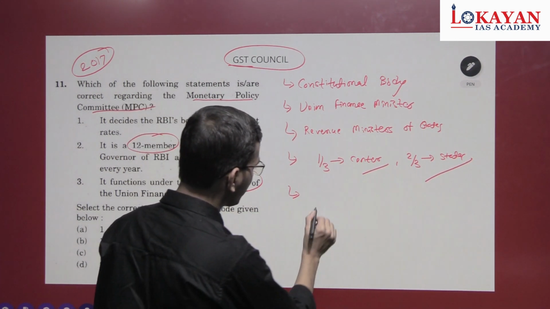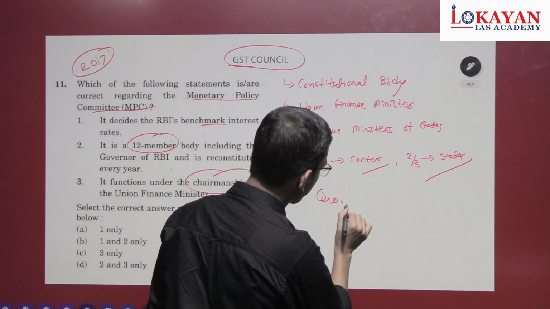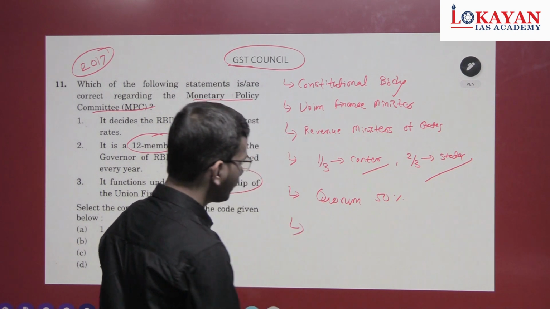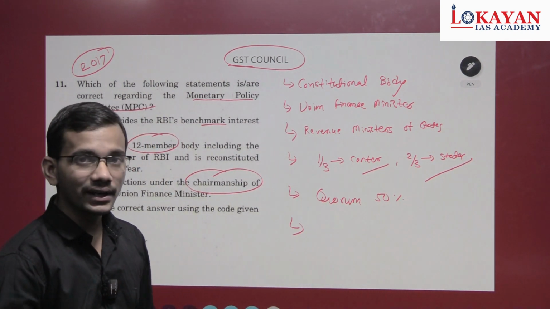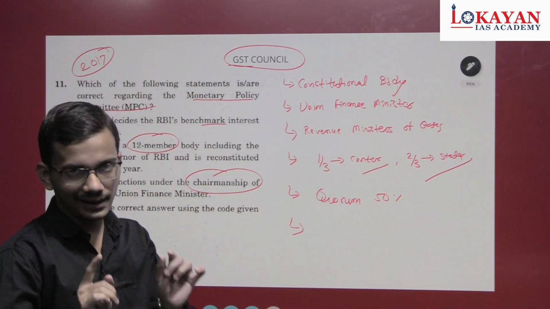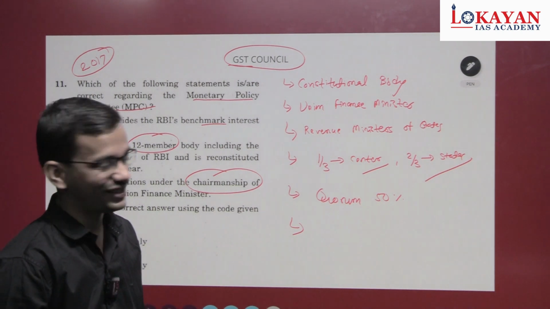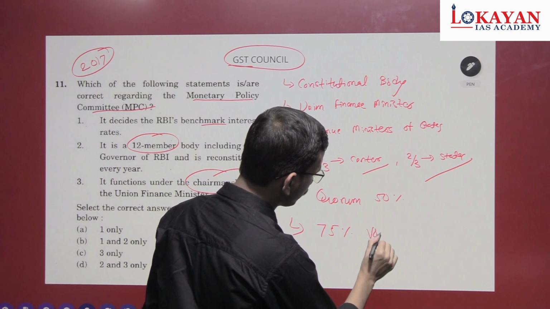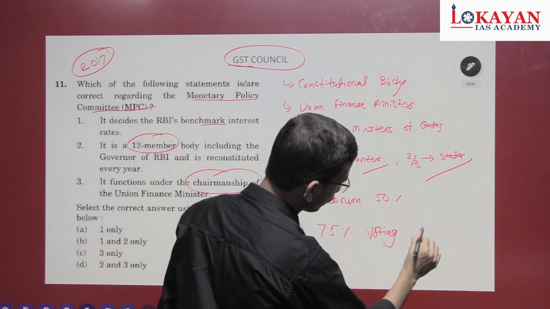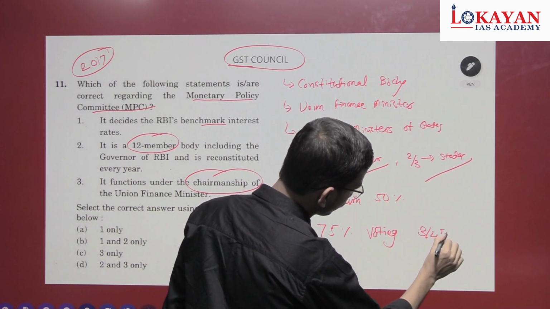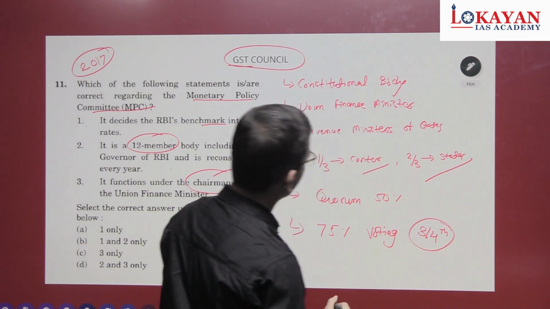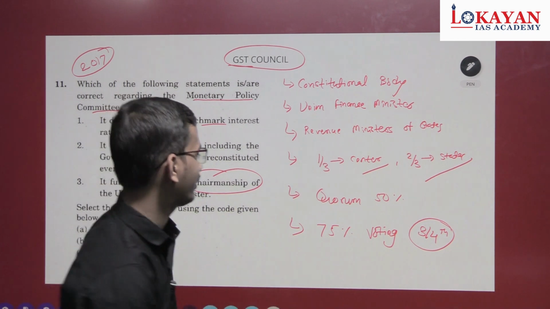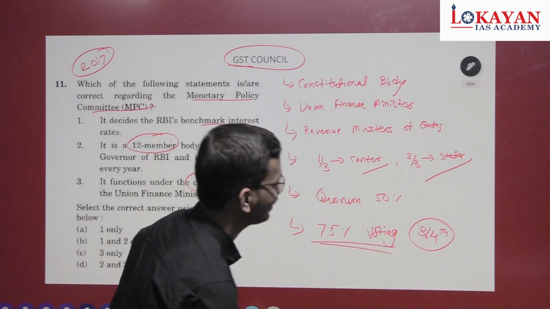Required quorum is 50%, and 75% of votes are necessary for making a decision. 75% of voting, it is 3/4. So what you can judge from this statement, 75% voting is necessary.